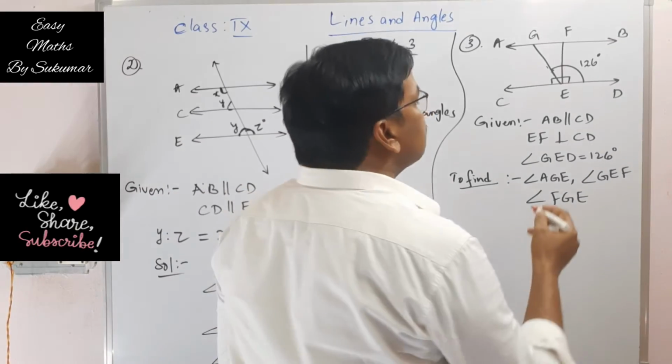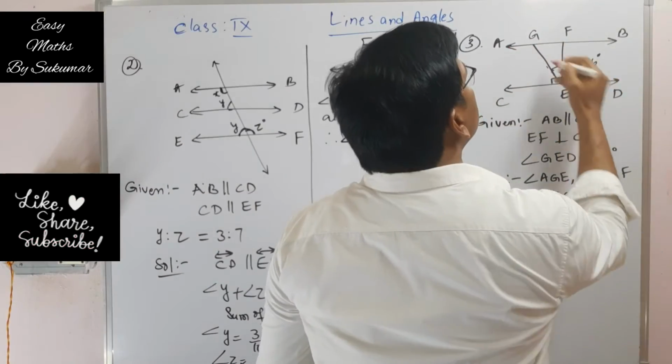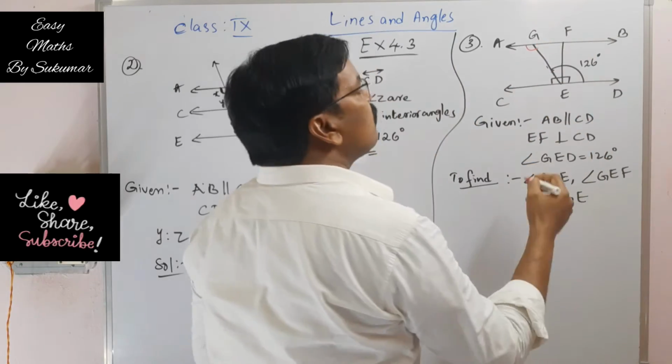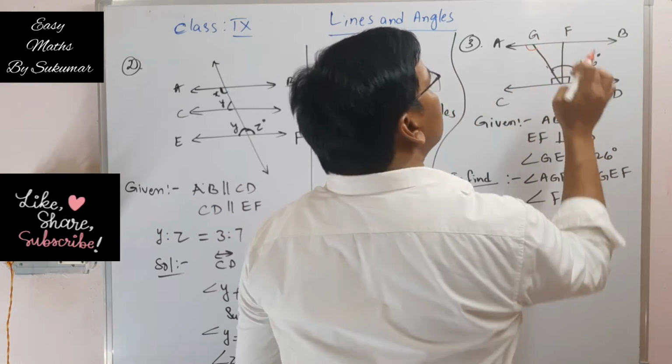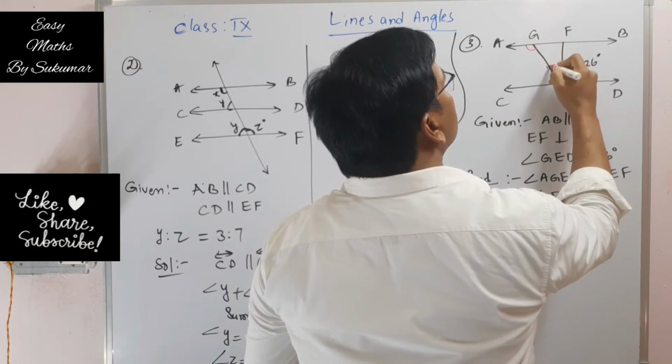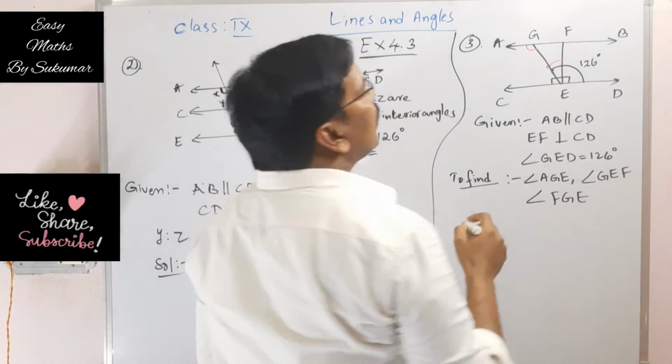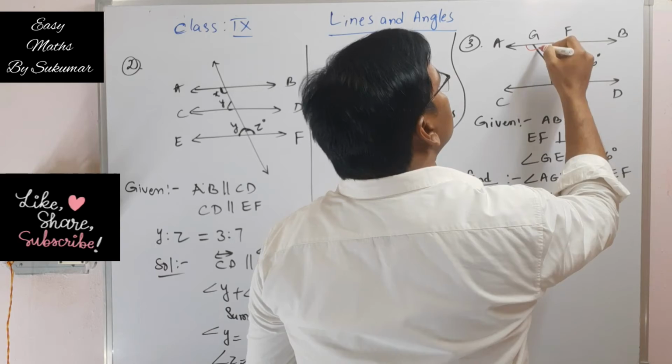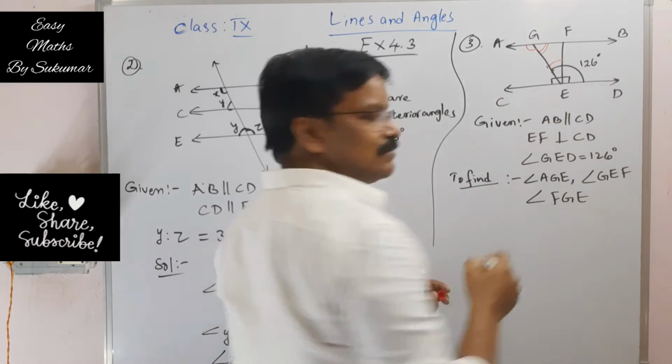Here angle AGE, this angle, and what next? Angle GEF. Where is GEF? This angle GEF, this angle, and the last one is angle FGE. This angle also we have to find.